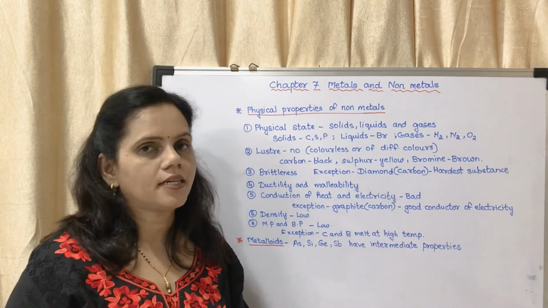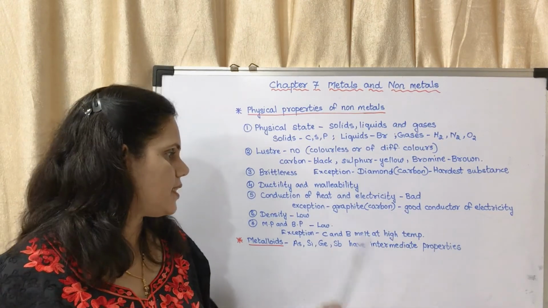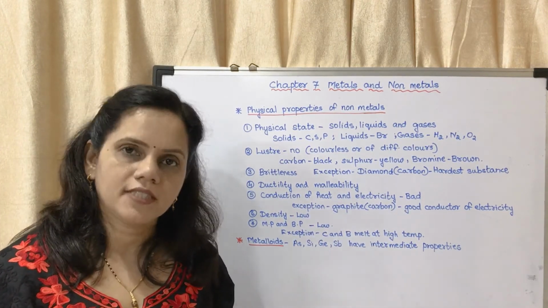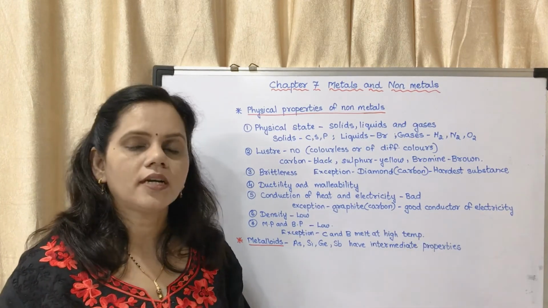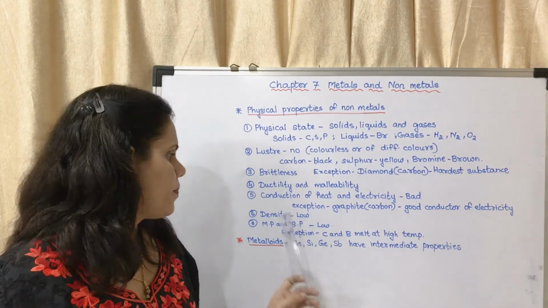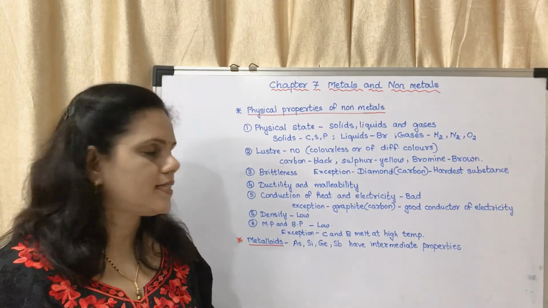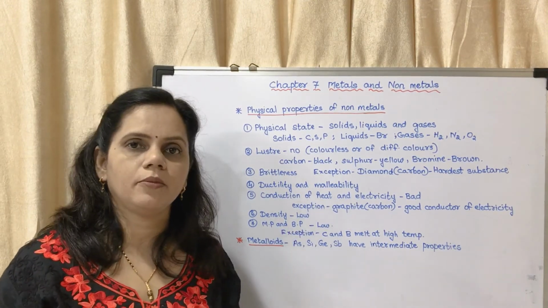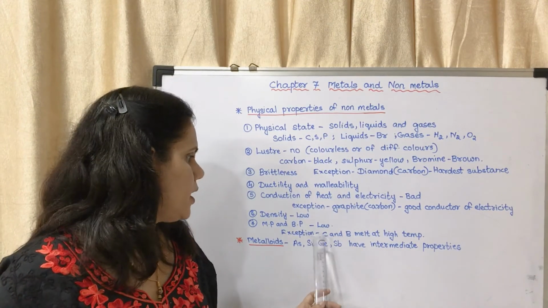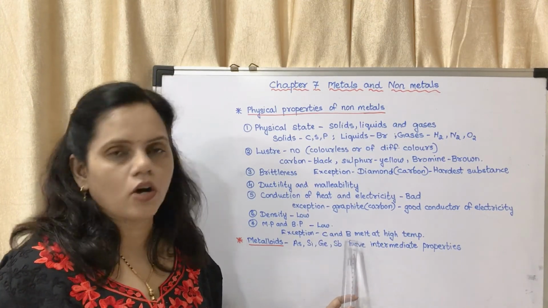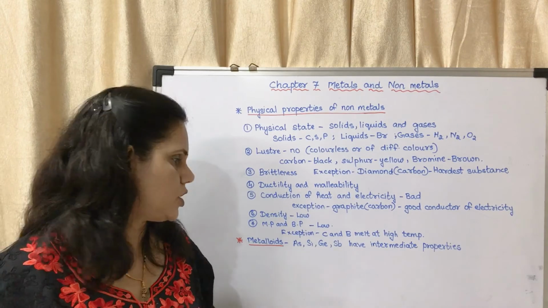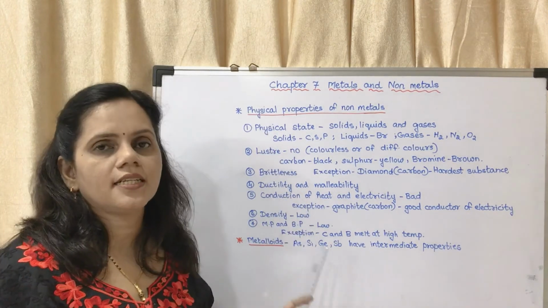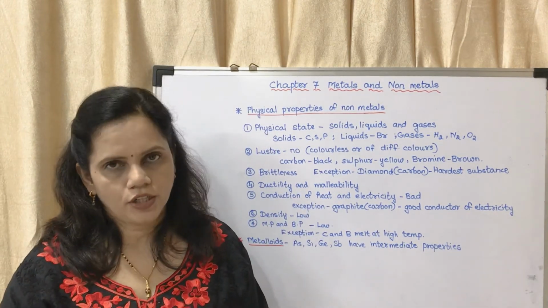They are bad conductors of heat and electricity. Exception is graphite, which is again carbon. It is a good conductor of electricity. Density: they are having low densities. Melting point and boiling point: they are having low melting and boiling points. Exception, carbon and boron melt at high temperatures. So these are the physical properties of non-metals.